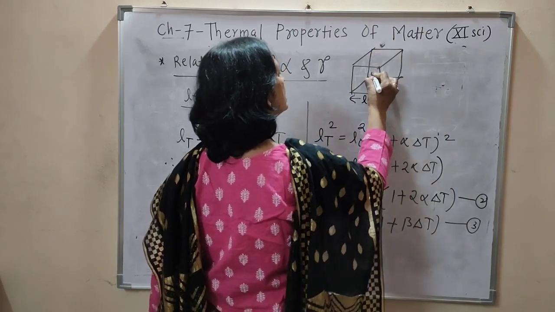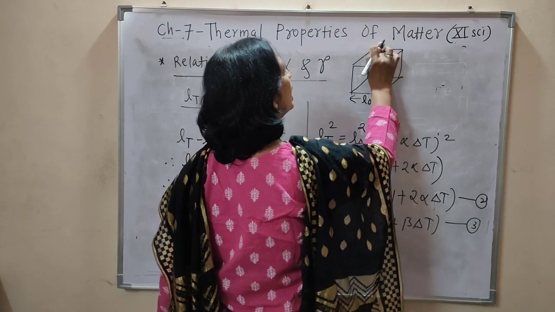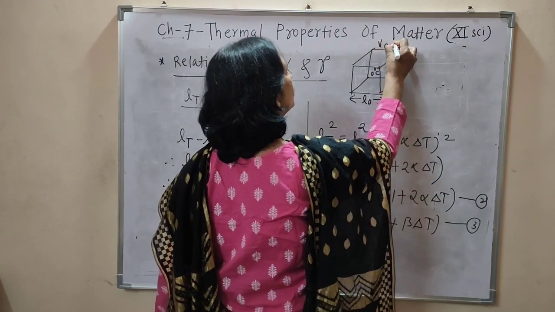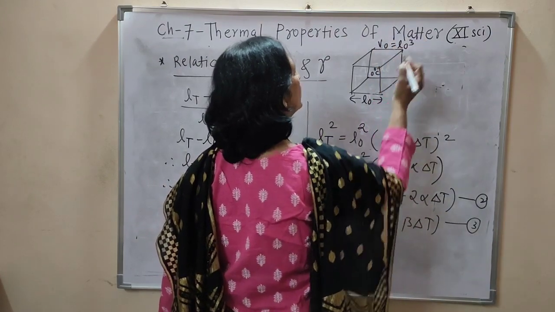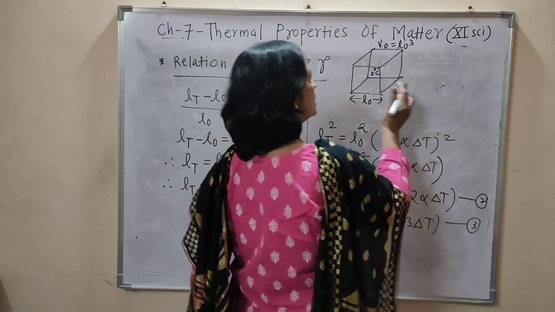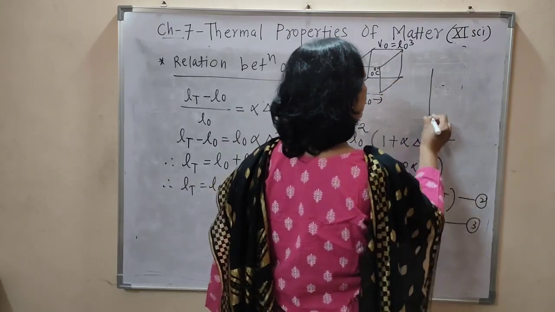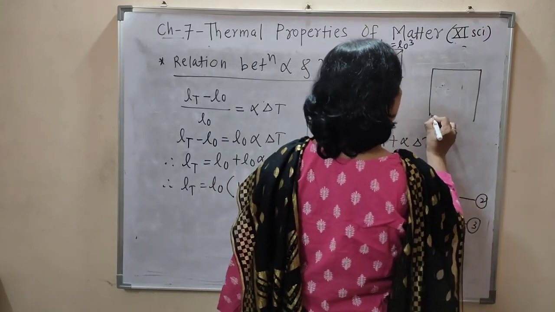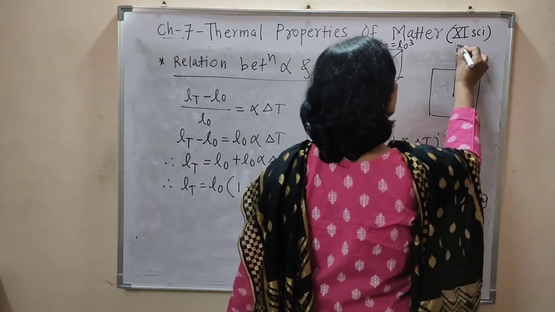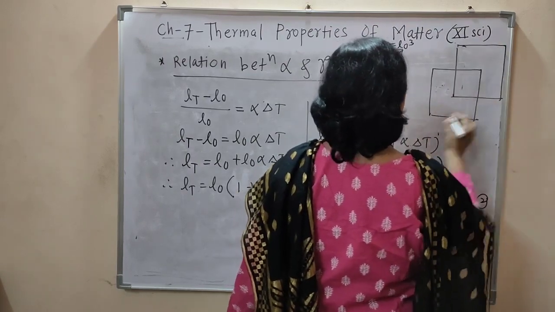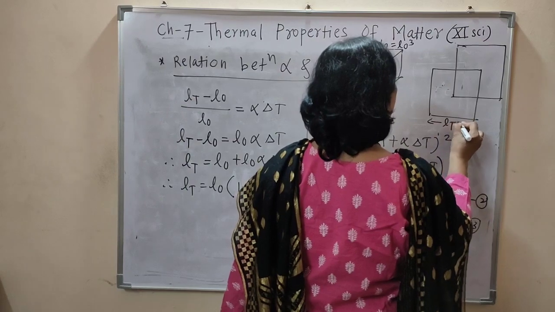At 0 degree Celsius, its length is L0 and therefore volume V0 is equal to L0 cube. When we increase its temperature by delta T, then at T degree Celsius its length becomes LT,